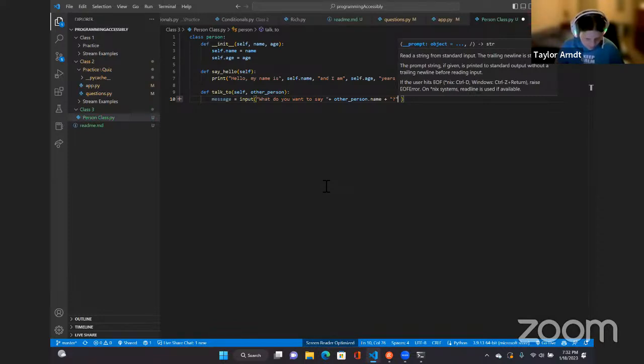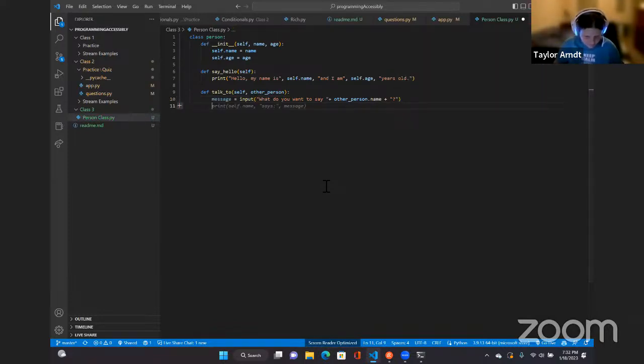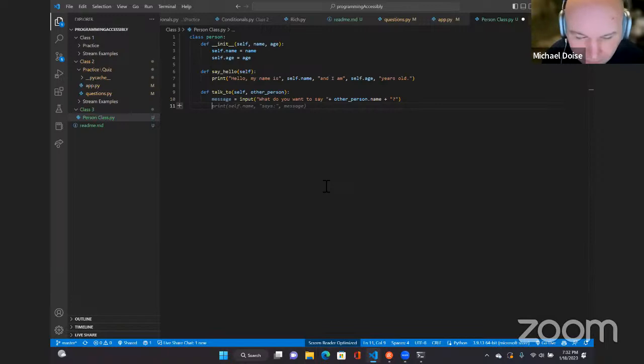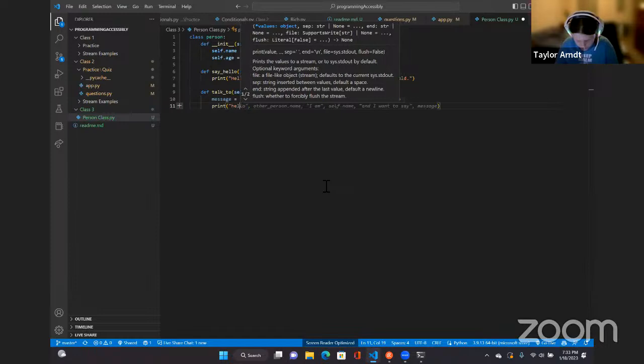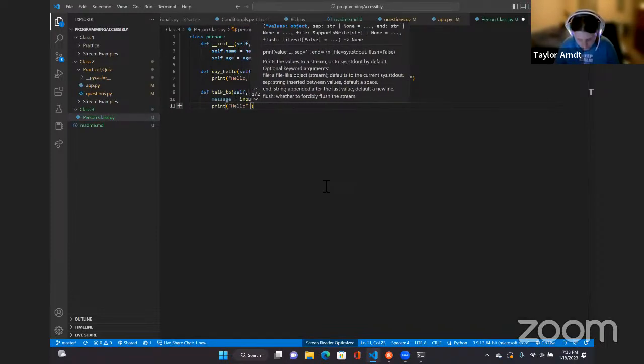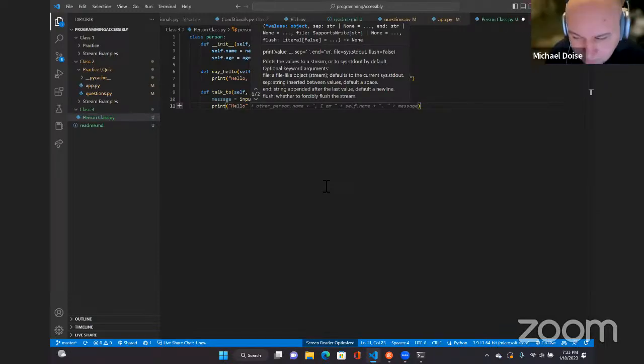Okay, new line. You're going to write print, left parenthesis, left F, double quote, hello, capitalize it, HELLO, right parenthesis. Okay. Space. We already have the double quote. Comma.